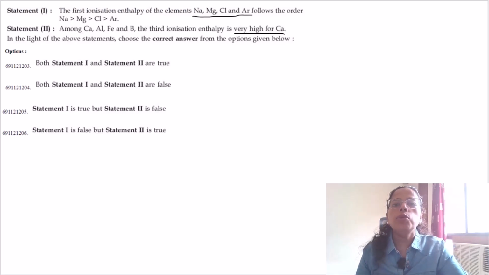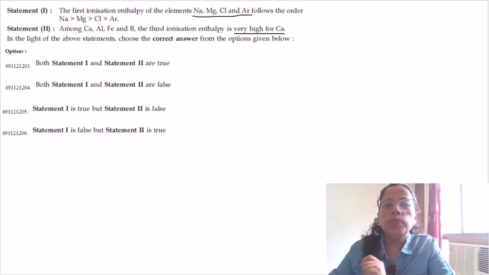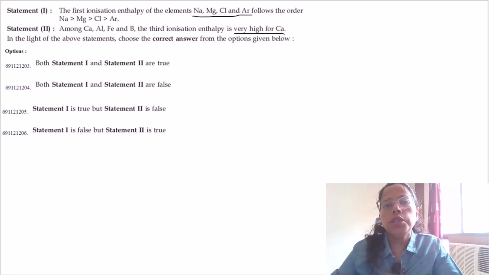Okay, so we have to analyze these two statements and answer which one of these is correct, or both of these are correct, or maybe both of these are false statements. If you have read about periodic trends and periodic properties, then this question is based on the property of ionization enthalpy. So first of all, what is ionization enthalpy?